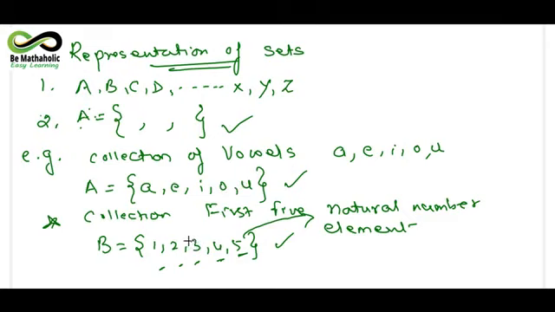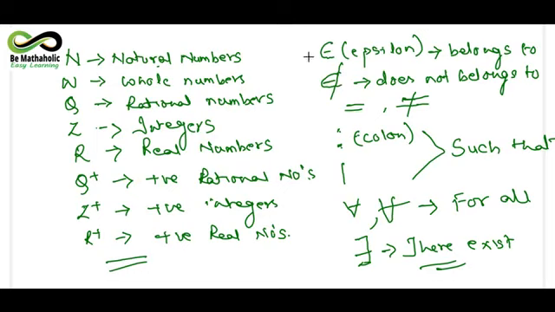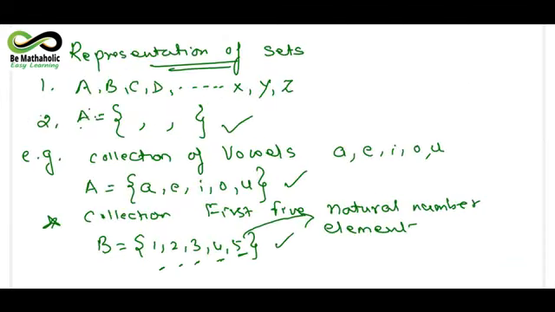So now the next thing would be making use of the symbols we have learned in our previous text. Like I would go with this. Here I have told you the meaning of this Greek letter. It is belongs to and does not belong to. Now where these symbols are to be applied, let us talk about this. So I'm going to take another page and explain it to you.